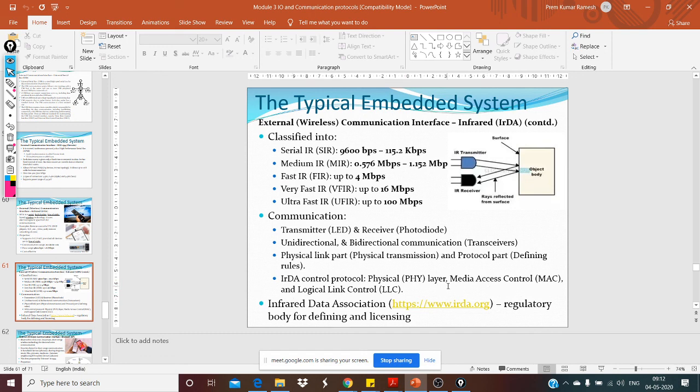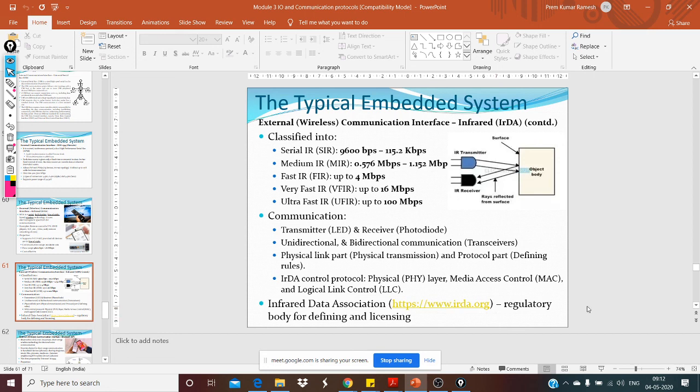So media access control and logical link control together are kind of like a data link layer, where you do the flow control, and also the multiplexing of the signals. Those things take place. So for more information, you can always log into irda.org.